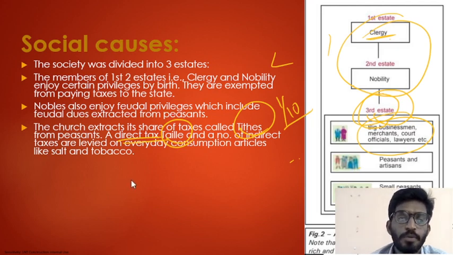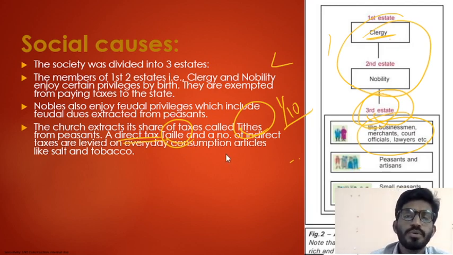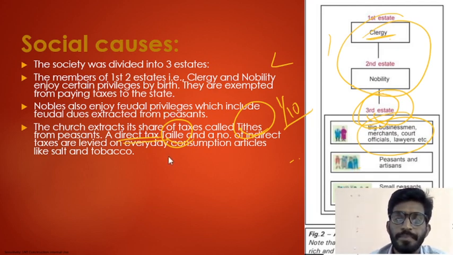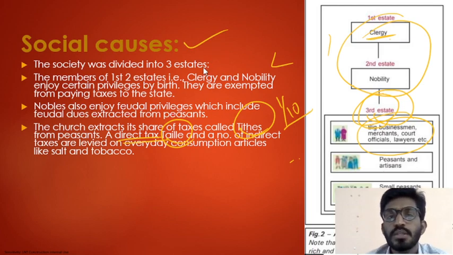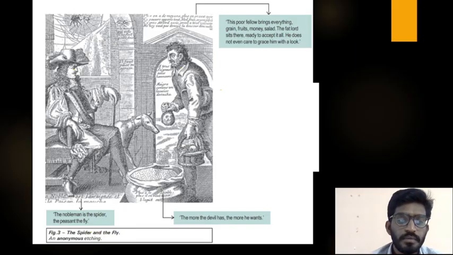And the French government imposed more taxes on third estate people, on tobacco, on salt, on so many things. It imposed taxes. These are the social causes. Next one is the economic causes.